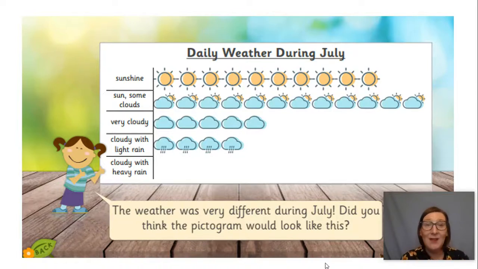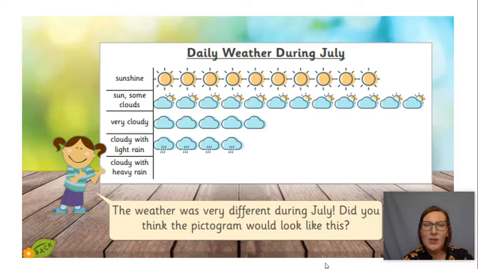Welcome back. Did you count? Let's see. Should we do it together? In July, there was 1, 2, 3, 4, 5, 6, 7, 8, 9, 10 days of sunshine. Brilliant.